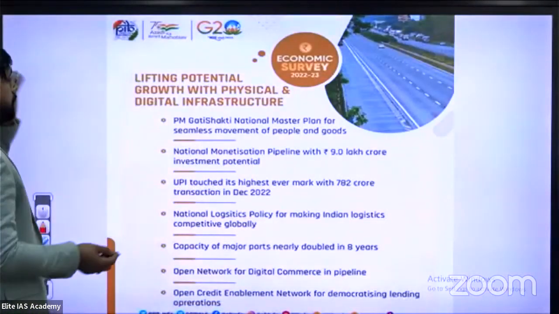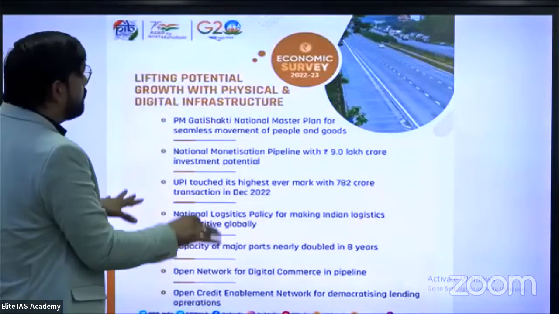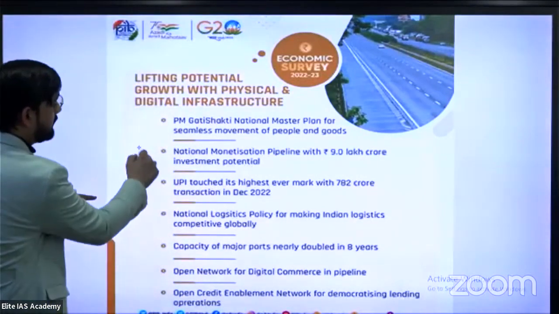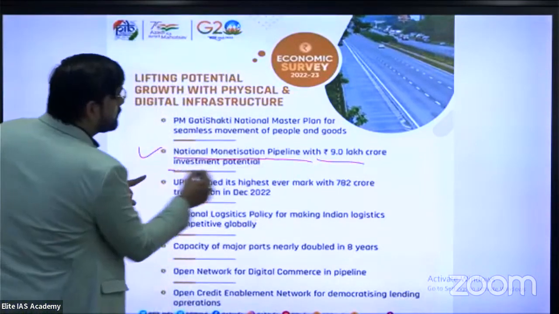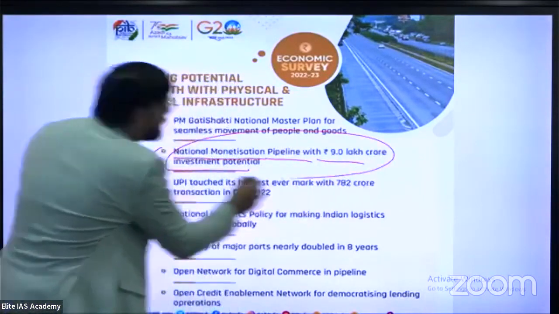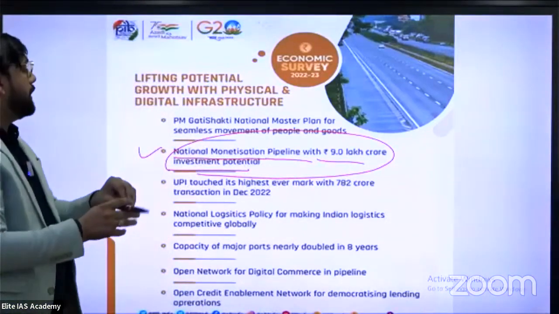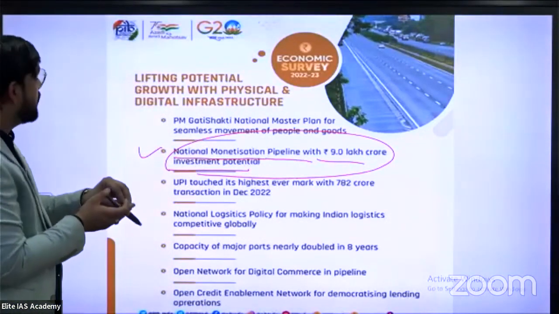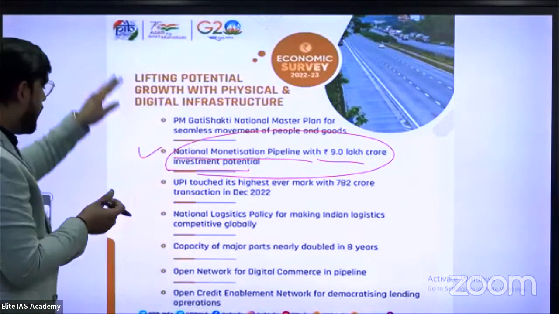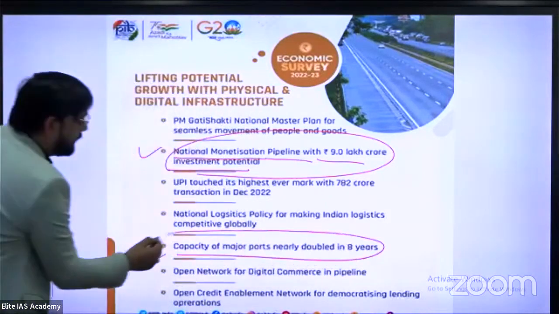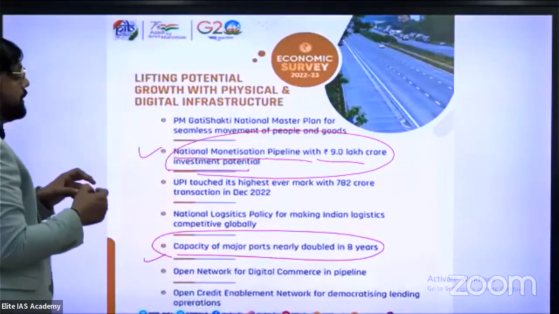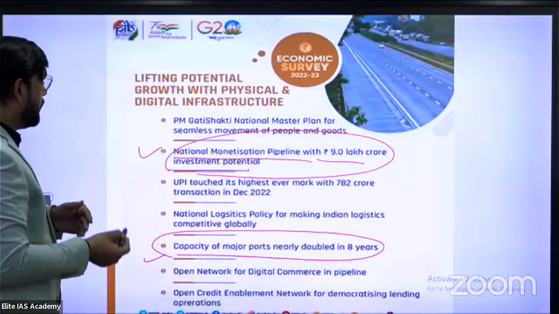On the Economic Survey 23, in this slide, the important data for you directly is this sentence: National Monetization Pipeline with 9 lakh crore rupees investment potential. And in the same slide, capacity of major ports nearly doubled in 8 years, and capacity of major airports doubled in 8 years.